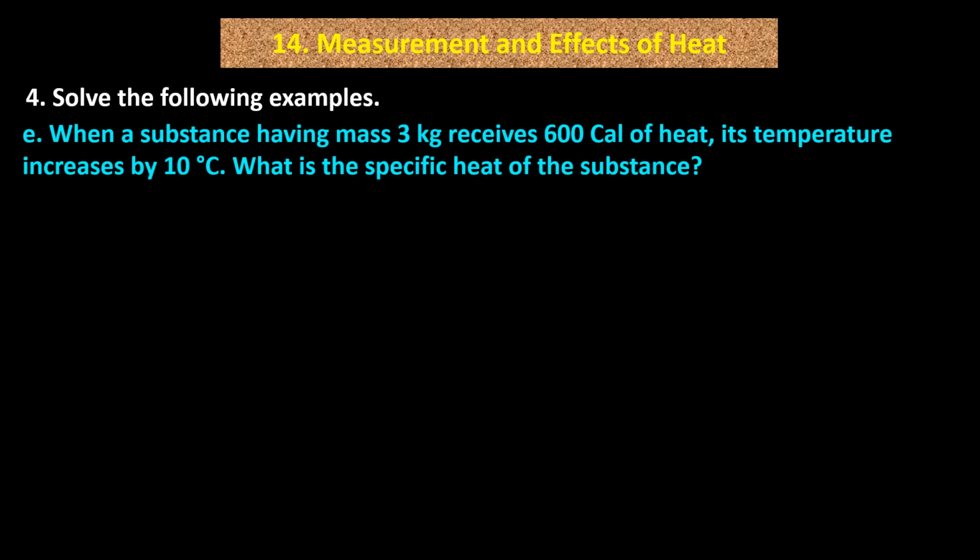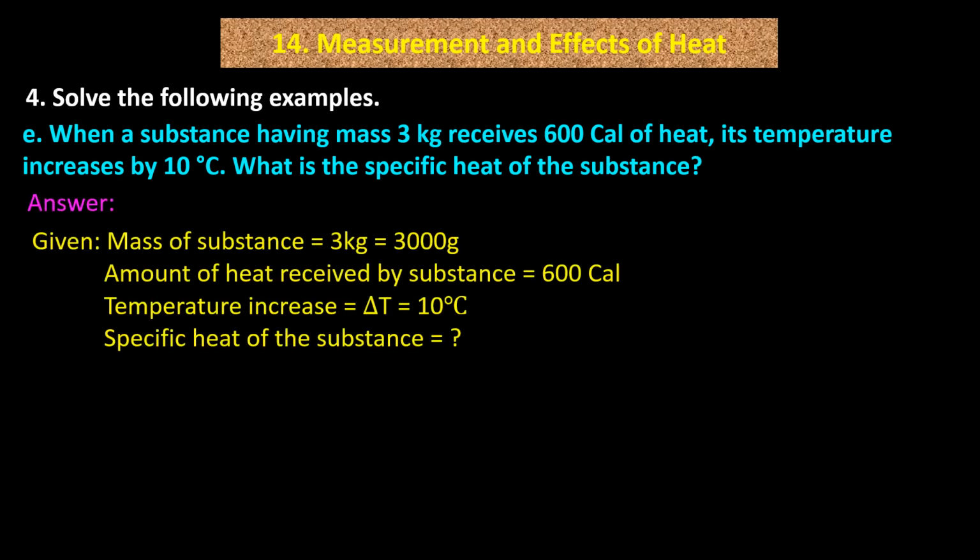E. When a substance having mass 3 kg receives 600 calories of heat, its temperature increases by 10 degrees Celsius. What is the specific heat of the substance? Answer. Given mass of substance equals 3 kg equals 3000 gram. Amount of heat received by substance equals 600 calorie. Temperature increase, delta T, equals 10 degrees Celsius.